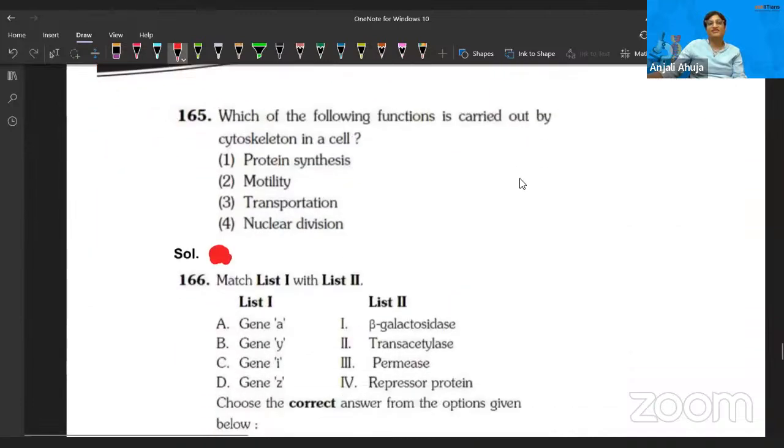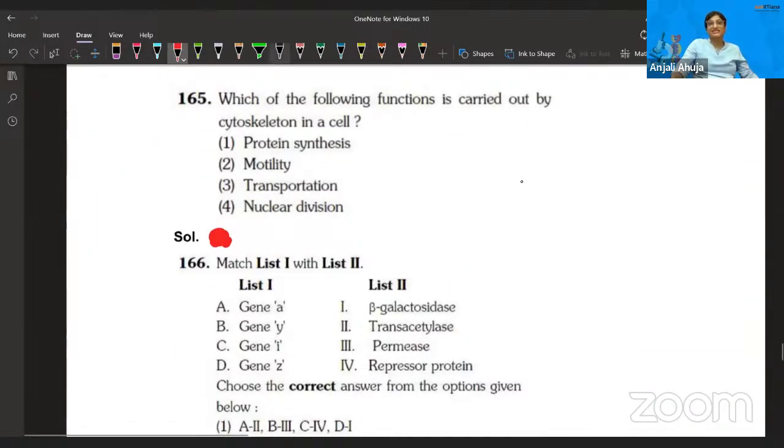Let's move forward, guys. Which of the following functions is carried out by the cytoskeleton? Everyone is putting a discussion on this, and I was checking it online. Everyone was posting motility, which I believe can be correct too. But right now they are asking in a cell. Motility can be present in cilia and flagella, but not in a cell.